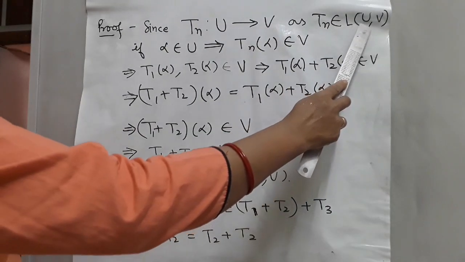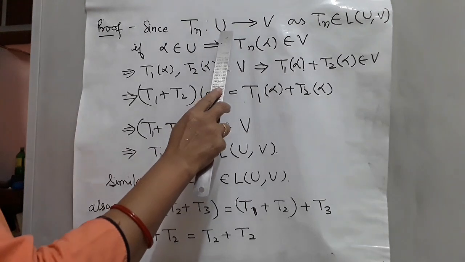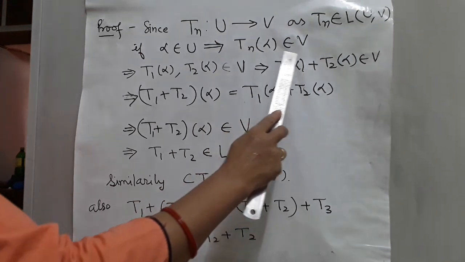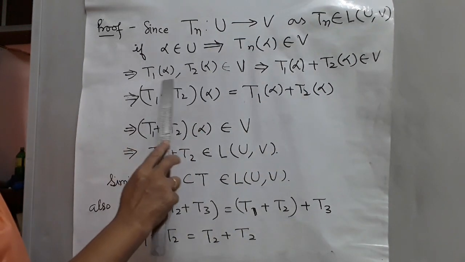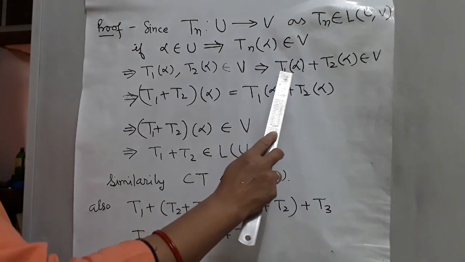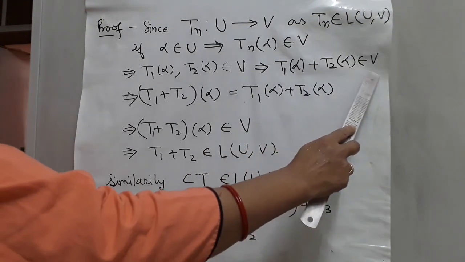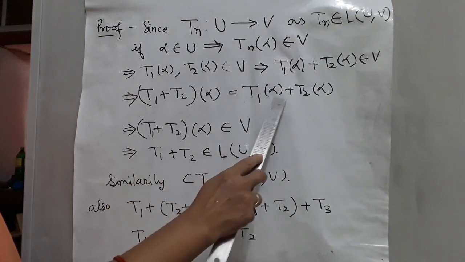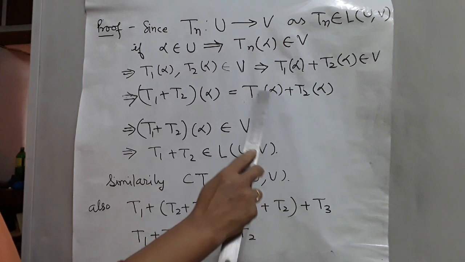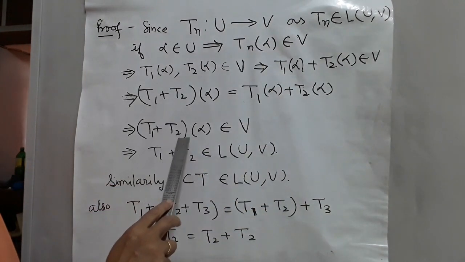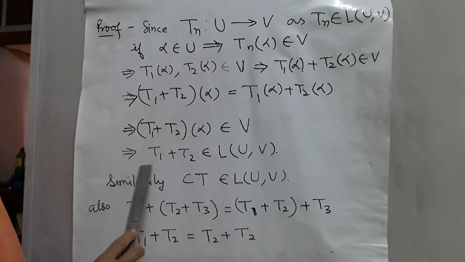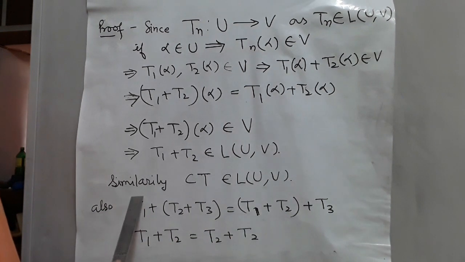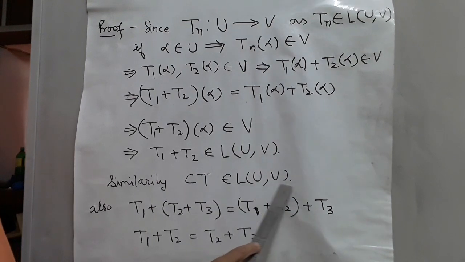Since Tn belongs to L(U,V), that is Tn is a function from U to V. If alpha belongs to U, implies that Tn(alpha) belongs to V, implies that T1(alpha), T2(alpha) belongs to V, implies that T1(alpha) plus T2(alpha) belongs to V, implies that (T1 plus T2)(alpha) is equal to T1(alpha) plus T2(alpha). This belongs to V, so (T1 plus T2)(alpha) also belongs to V, implies that T1 plus T2 belongs to L(U,V). Similarly, cT belongs to L(U,V).